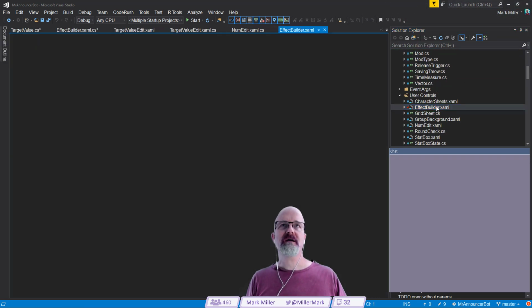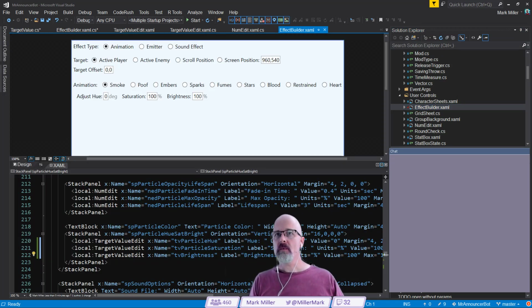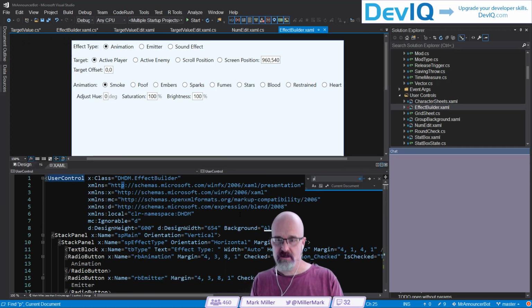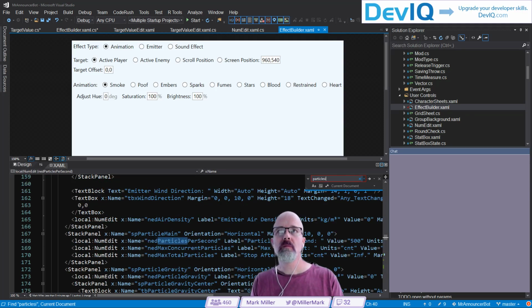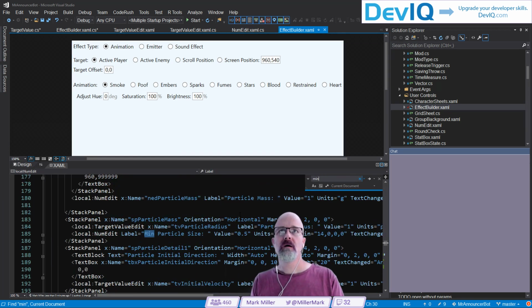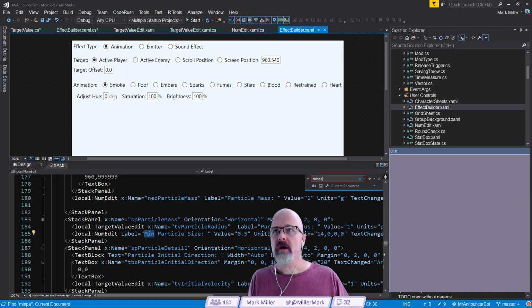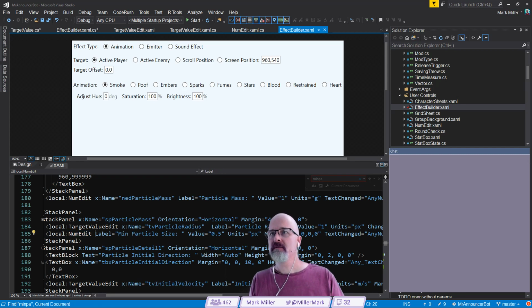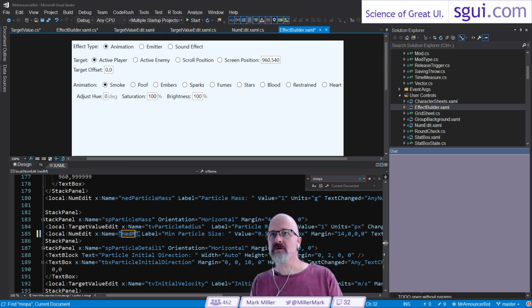User controls effect builder. Where's my particle size? No particle size. Hold on. It's a num edit. It has no name. That's the problem. So we're going to call this Ned min particle size.